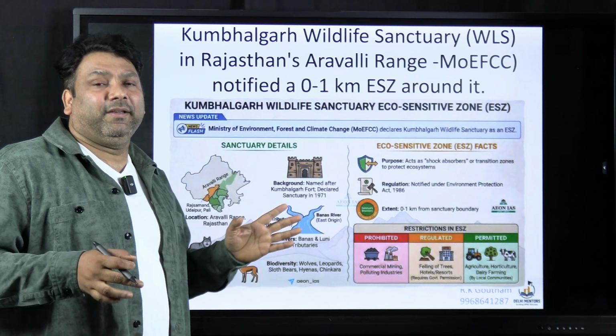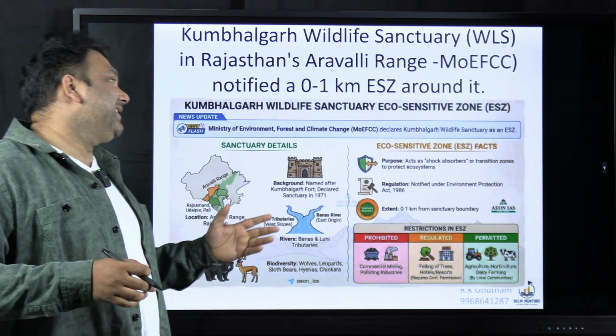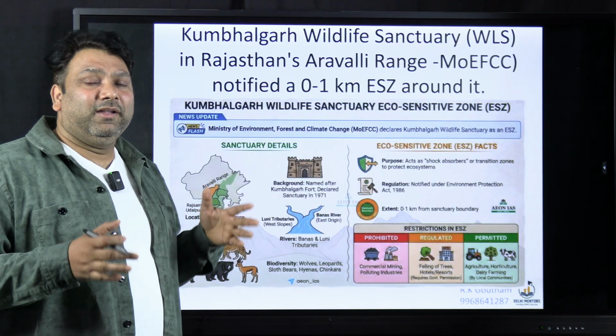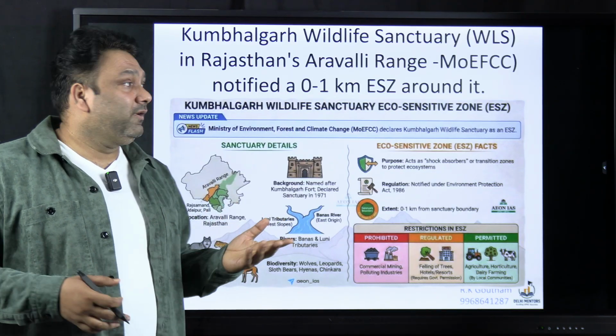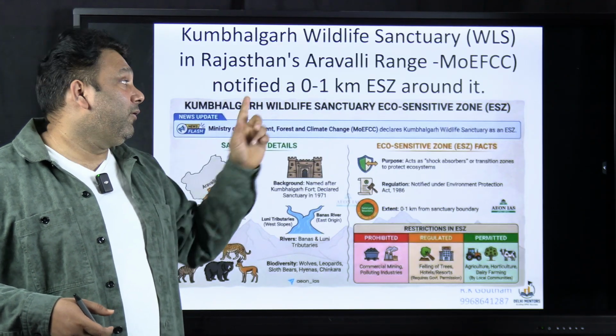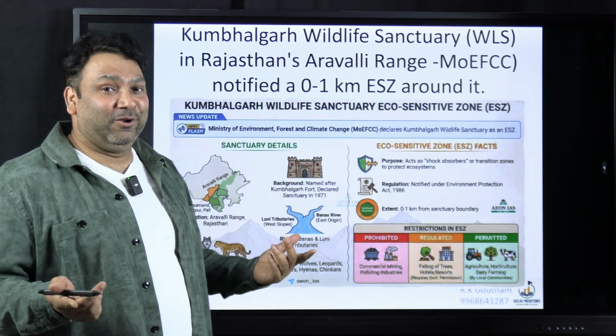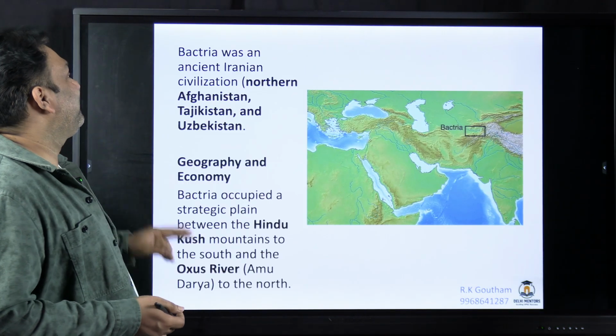Now recently the government has told that if even 1 kilometer is not possible, at least keep some ecologically sensitive zone. So MOEFCC has notified 0 to 1 kilometer of ESZ around it. So it can be 0 or it can be 1 kilometer, anywhere in between these two.